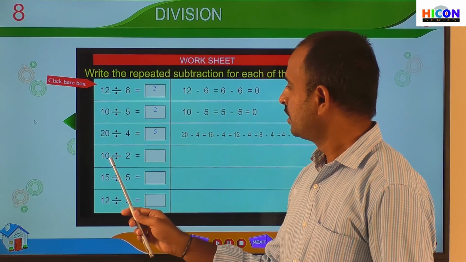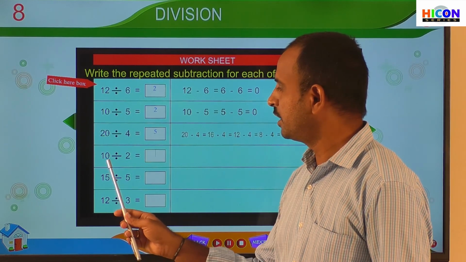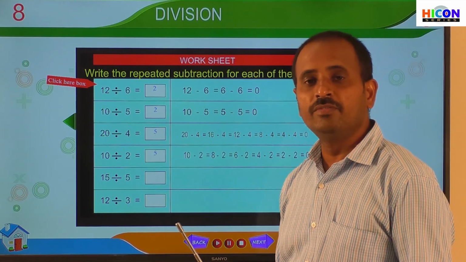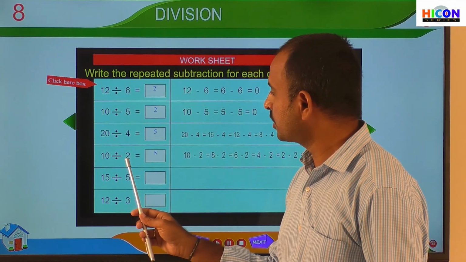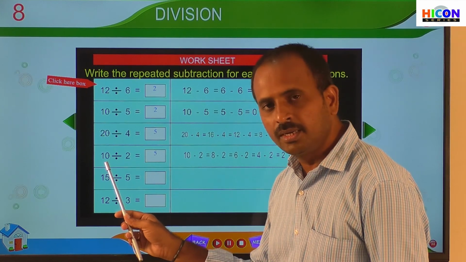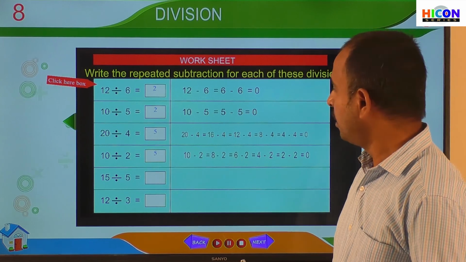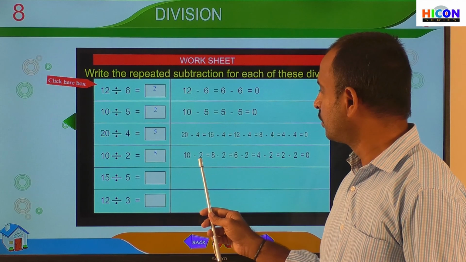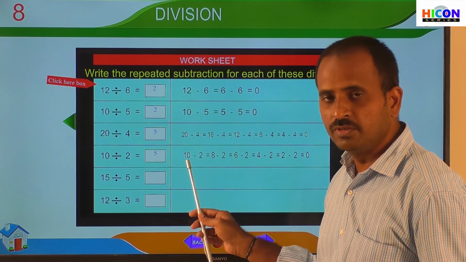And see the next problem, 10 divided by 2. We have to divide the number 10 by 2. How can we get the answer? The answer will be obtained by repeated subtraction of 2 from 10. We have to subtract 2 repeatedly from 10 until we get 0. So how do we subtract here? First write 10 and subtract 2 from 10. If you subtract 2 from 10, how much will we get?